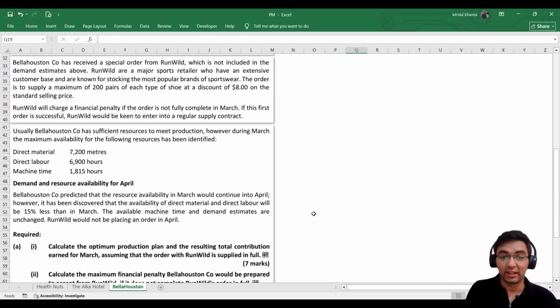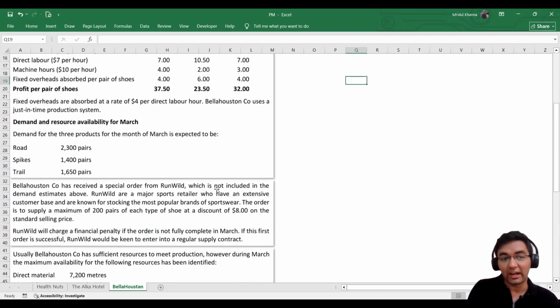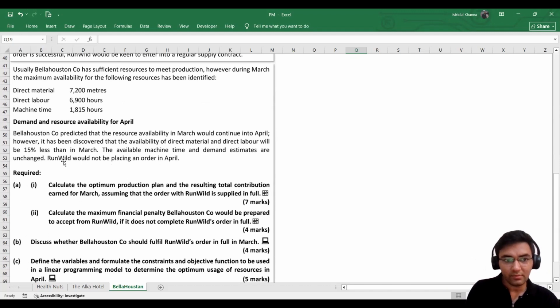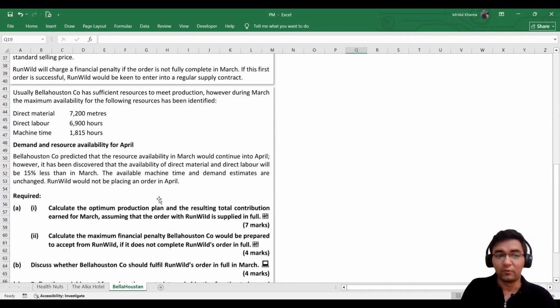Run Wild would not be placing an order in April. Okay, so we would be looking just at the general demand. This one, the demand and resource availability for the month of March. We would be looking at that, and we need not take into consideration the order from Run Wild.